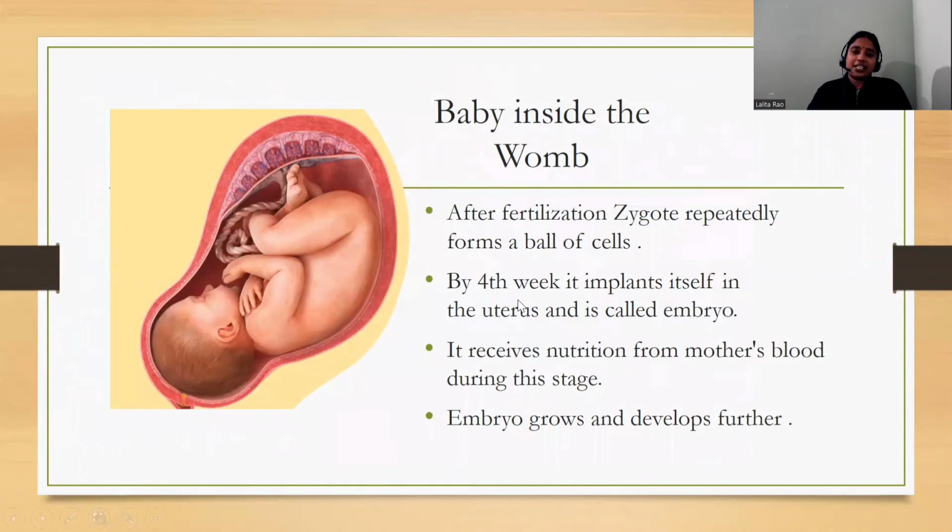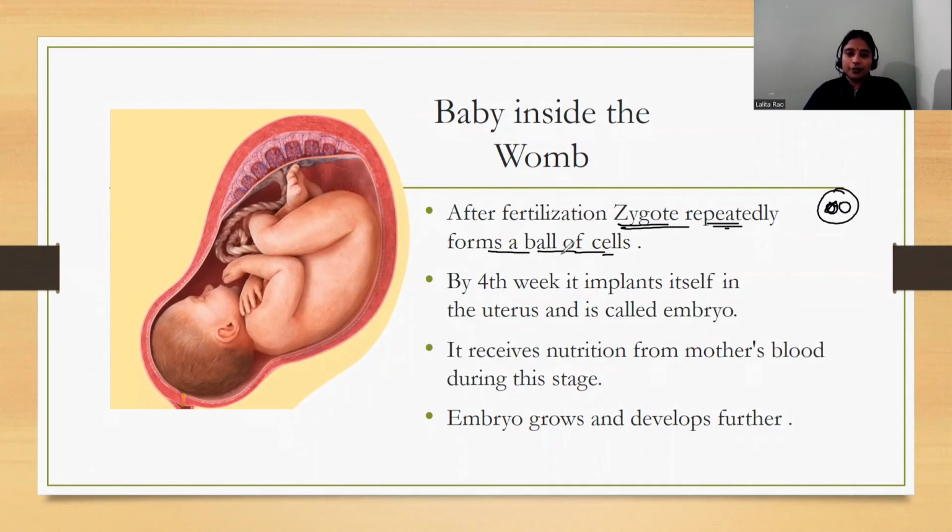Now, after fertilization, what happens? The baby develops inside the womb. After fertilization, a zygote is formed, which contains one sperm cell and one ovum cell. This zygote repeatedly divides and forms a ball of cells.